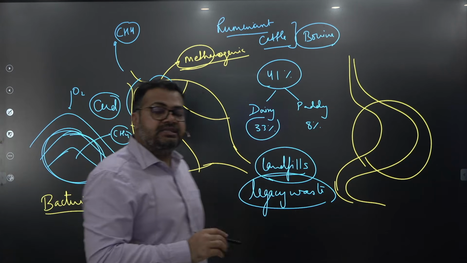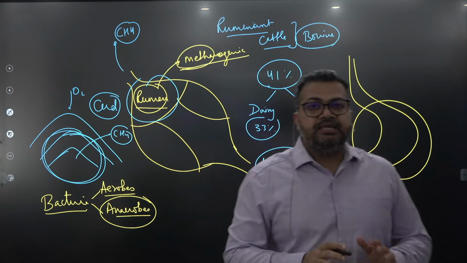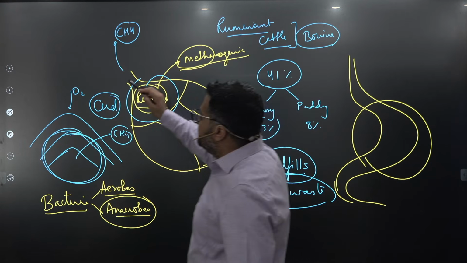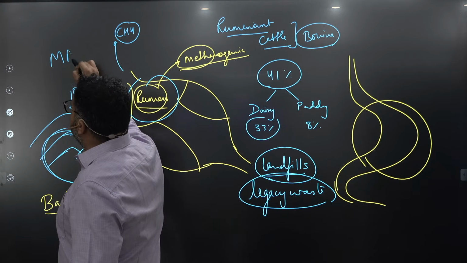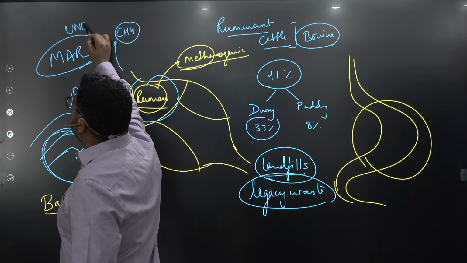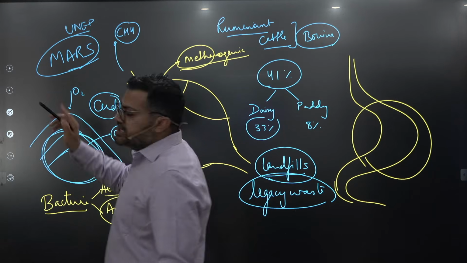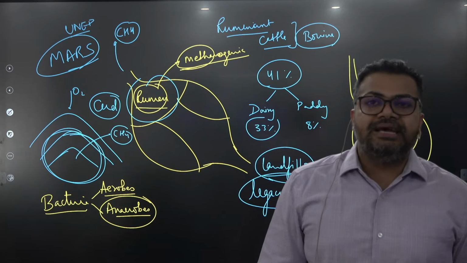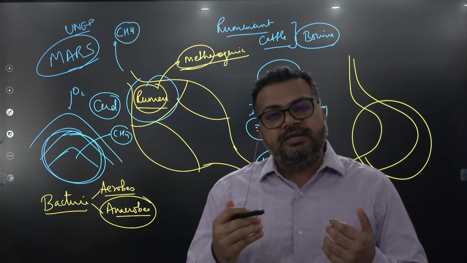In fact, guys, there have been initiatives. There have been initiatives from the United Nations Environment Programme called MARS, Methane Alert and Response System. Methane Alert and Response System of UNEP, United Nations Environment Programme. Guys, ये जितने भी ऐसी टर्म्स हैं ये आपको लिखनी होगी because it is important that you remember these terms. These are things that can be directly asked in the prelims. ये directly पूछ सकते हैं prelims में.